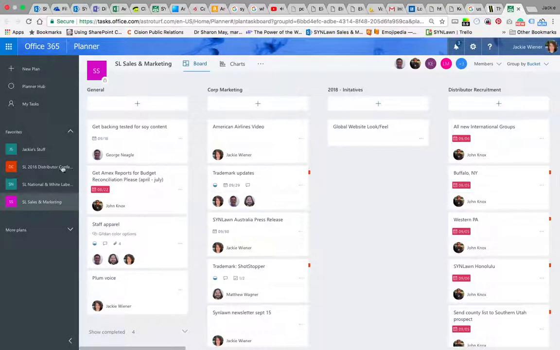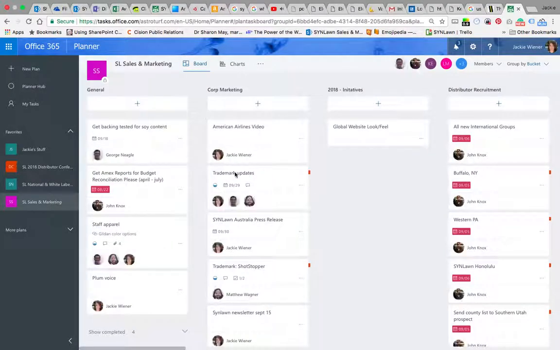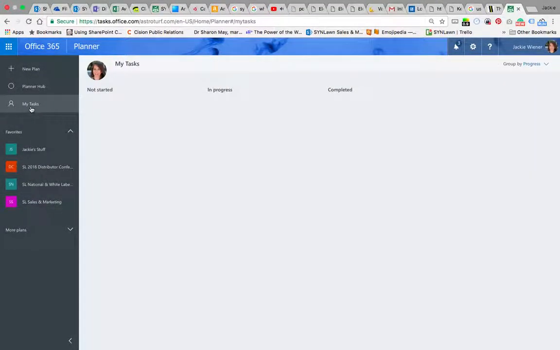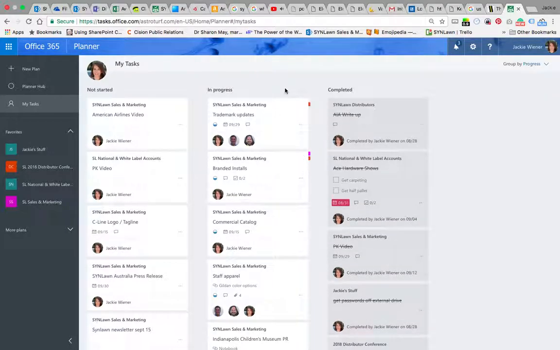So now I'm going to come into Planner because I've got a lot of stuff going on in here. I'm going to go to Planner Hub. I can see what I've got going on in each of these areas. I'm going to click into Sales and Marketing. That's where we just were. I can scroll through this, or I can just look at my tasks, which I tend to do. Then I'm going to look for anything that I've marked with red or that's overdue.